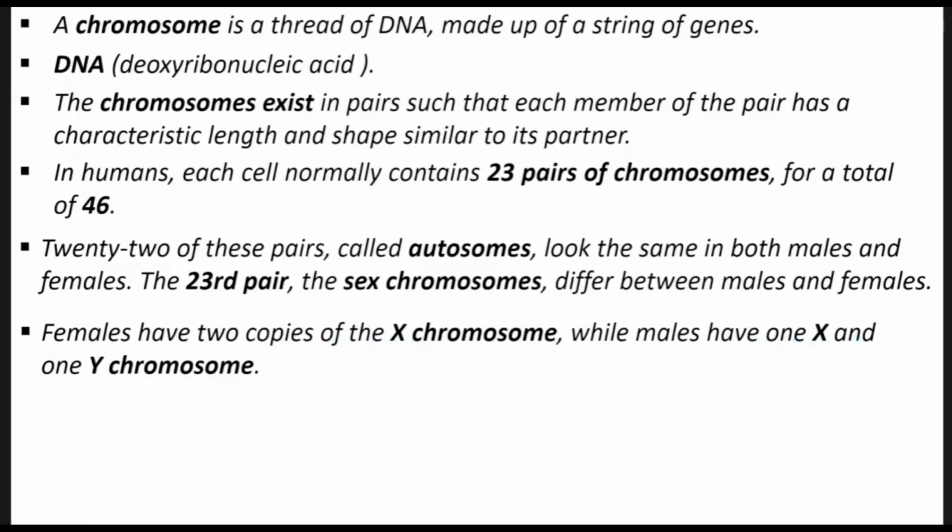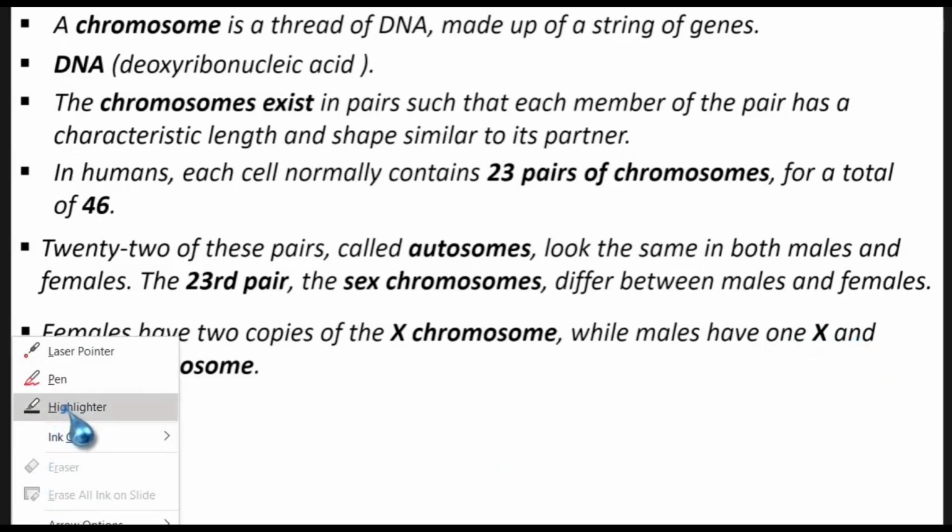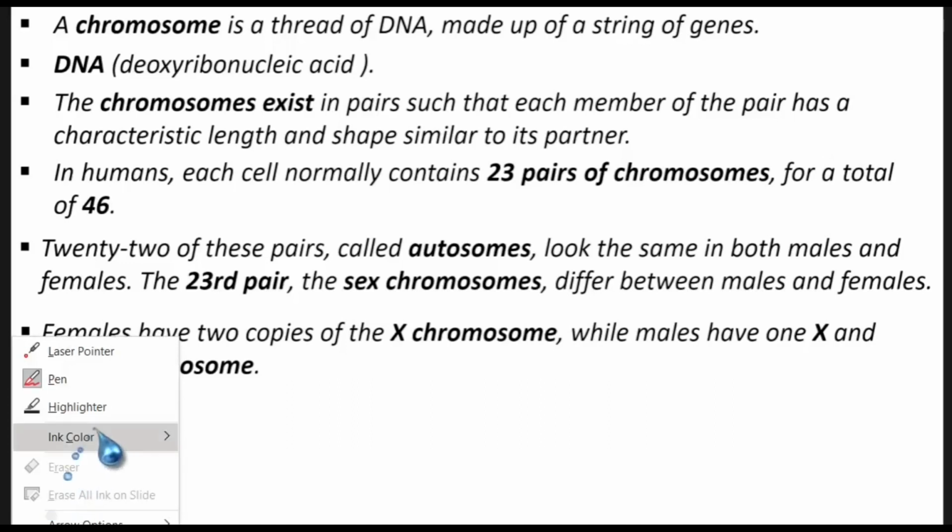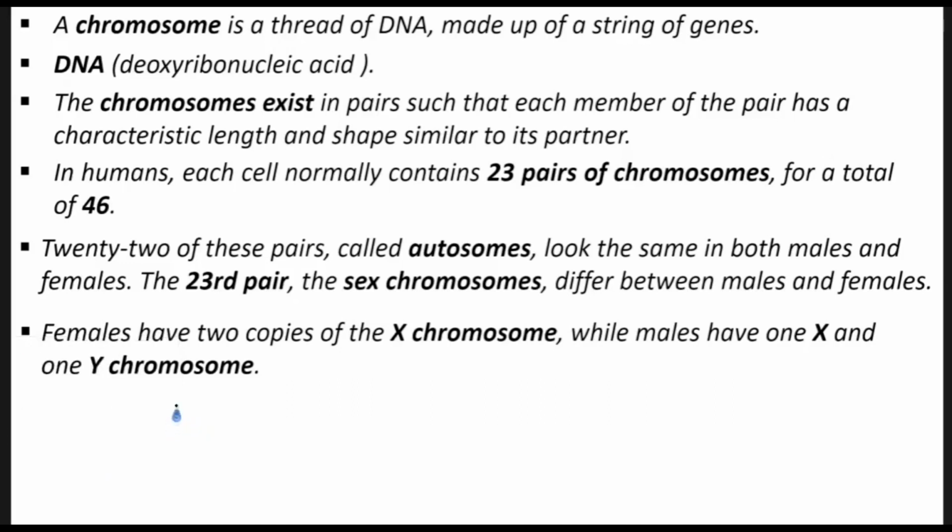In other words, what is being communicated here is this. If these are the females, the female will have the X chromosome as a pair, as their 23rd chromosome.